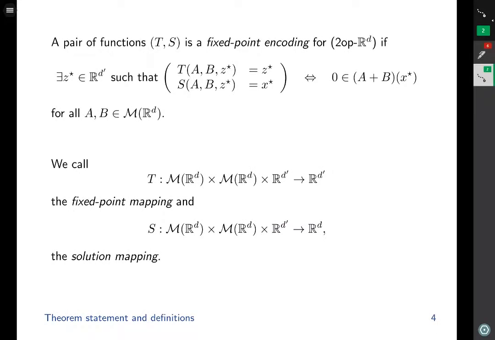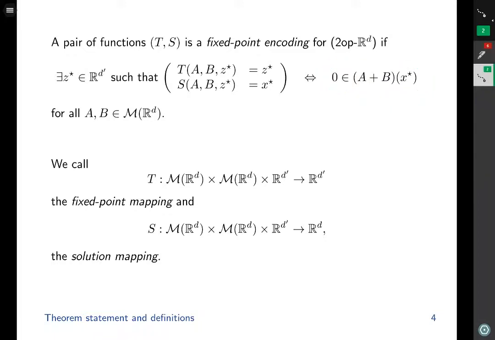We say a pair of functions t comma s is a fixed point encoding for 2op RD if, roughly speaking, a fixed point of the operator t corresponds to a solution to our original monotone inclusion problem. Rigorously speaking, we say t comma s is a fixed point encoding if we have this bidirectional implication: if we have a solution to our monotone inclusion problem, then there is a z star, where z star is a fixed point of our fixed point mapping t, and the output of the solution mapping s is x star. Conversely, if we have a fixed point of our fixed point mapping t, then the output of s is a solution to our monotone inclusion problem.